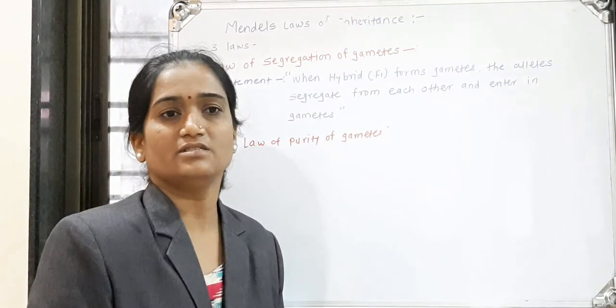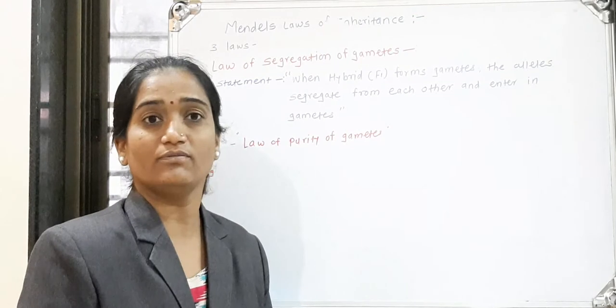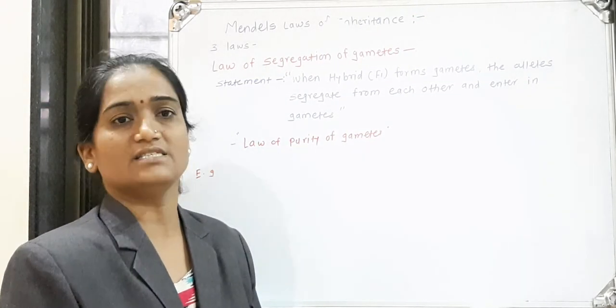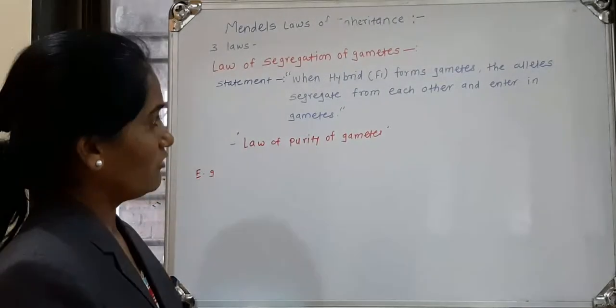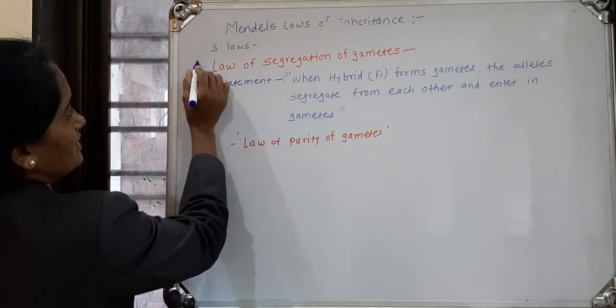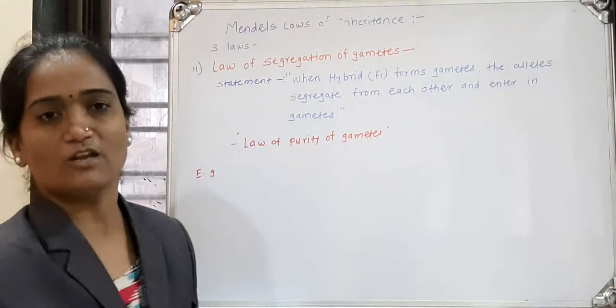Later, we see the second law of Mendel's inheritance and variation. The name of the second law is the law of segregation of gametes. It is the second law of Mendel. What is the statement of this law?